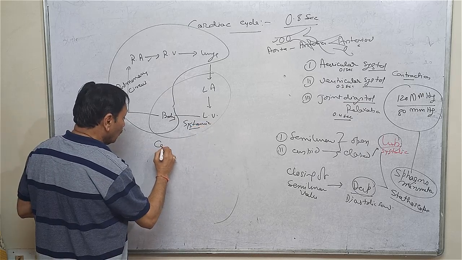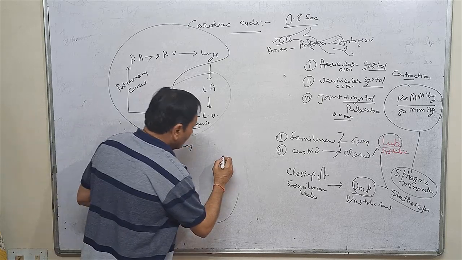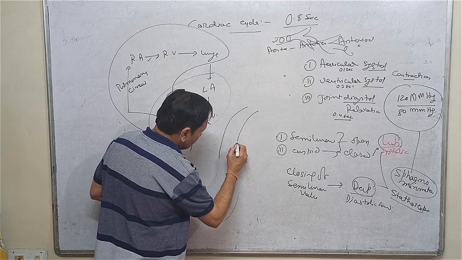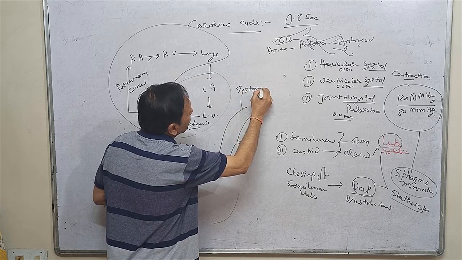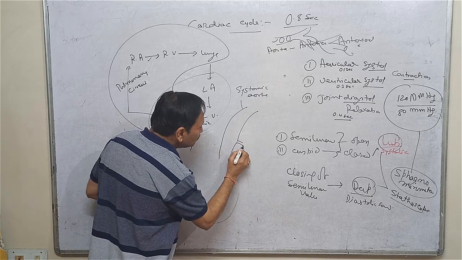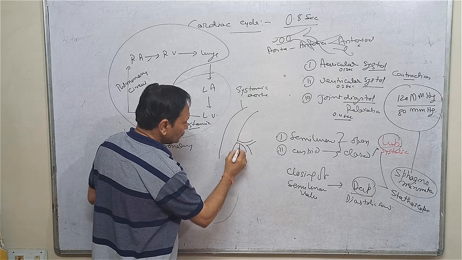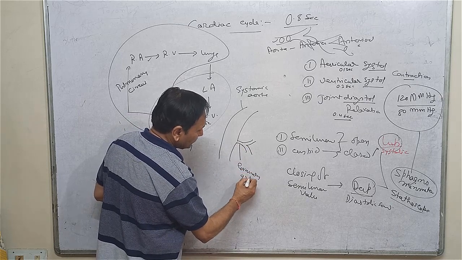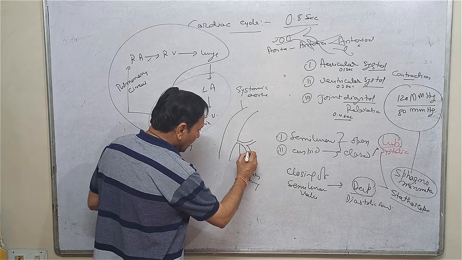And one more is called coronary circulation. Suppose this one is the systemic aorta, then a tubular structure will originate from this one, and that is called the coronary artery, and it supplies blood.